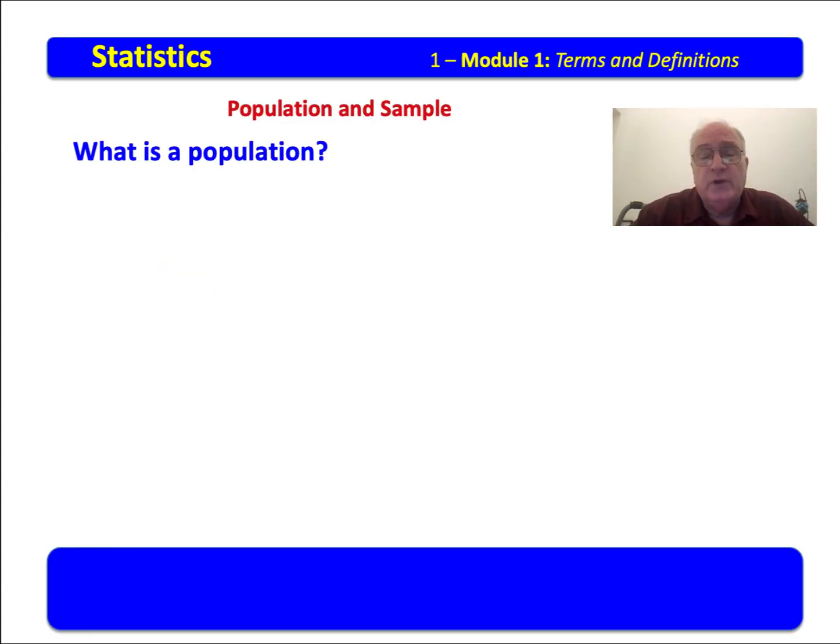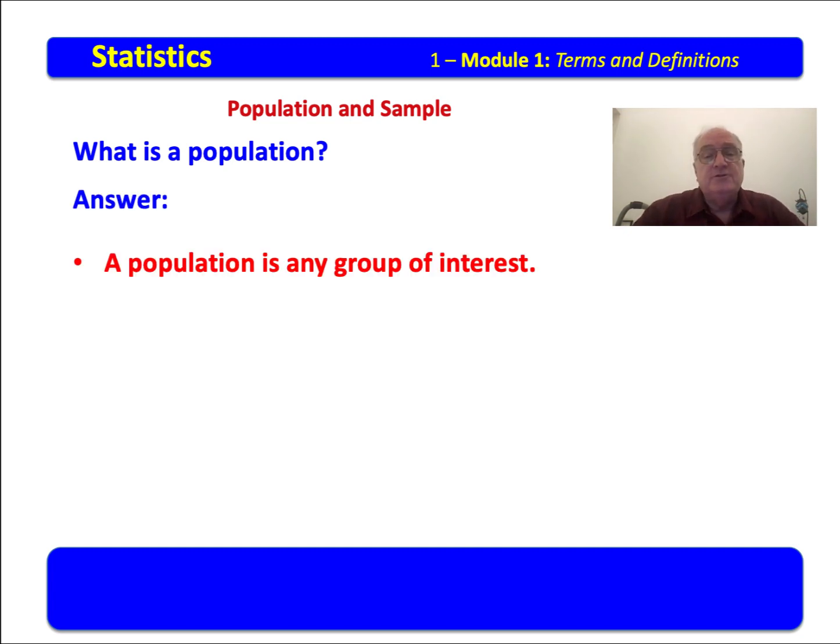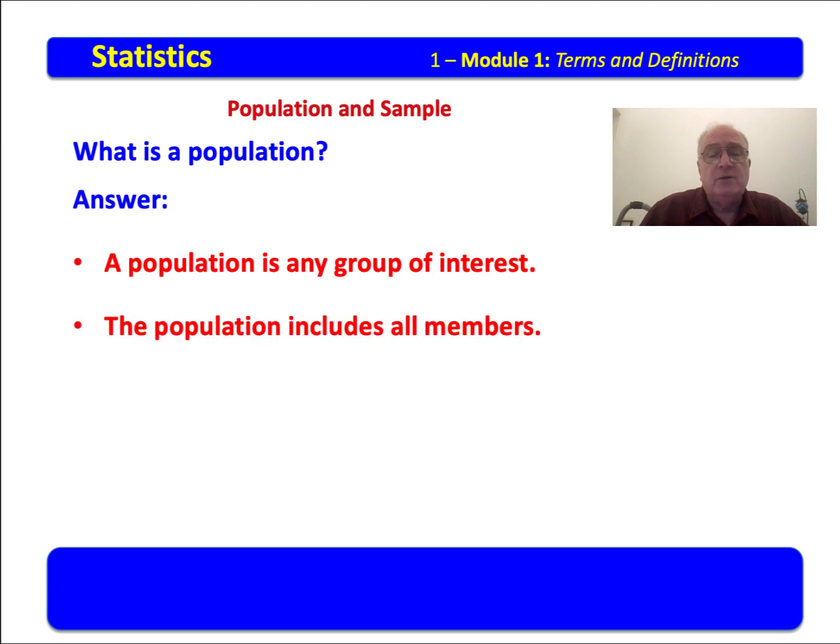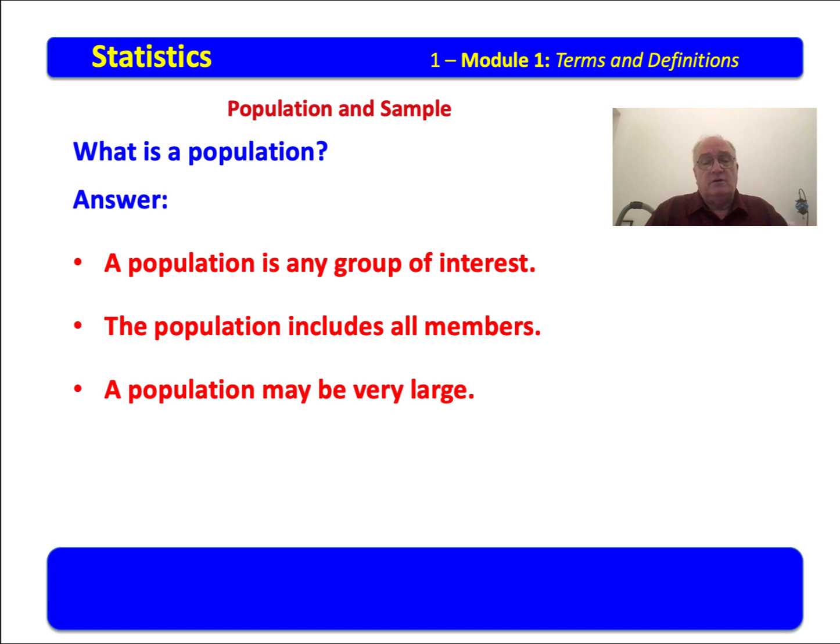Now, in that lecture, I used some of the new terms, population and sample. What is a population? Answer: a population is any group of interest. We might be interested in the population of cars in the United Arab Emirates. We might be interested in the population of albino singing pigs. Who knows? A population is everything in any group of interest. And many populations are so large that they can never be measured, and we would then move forward, but it includes all members. We might move forward and take a portion of a population.